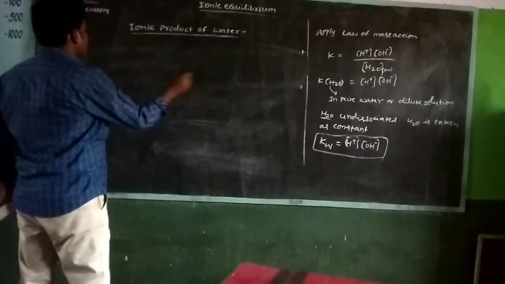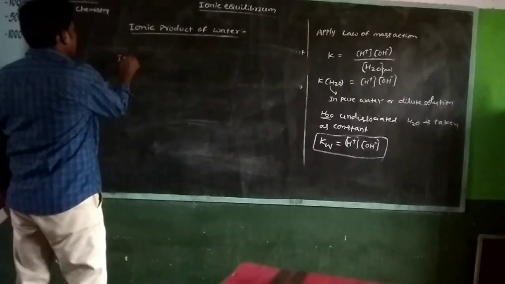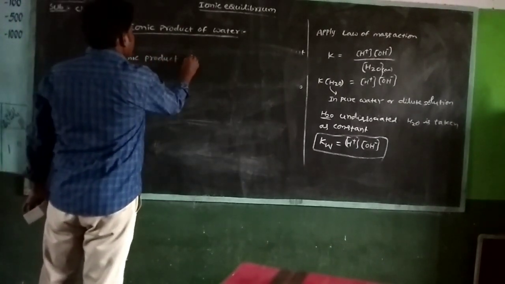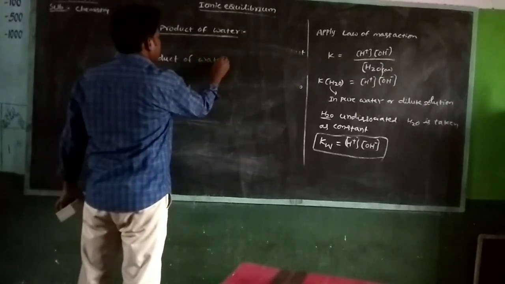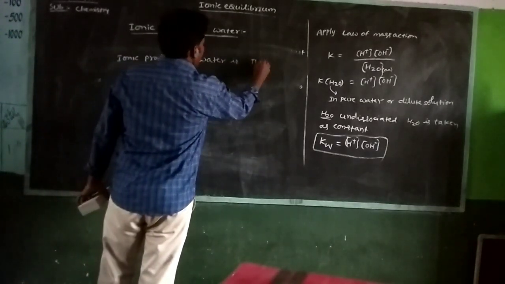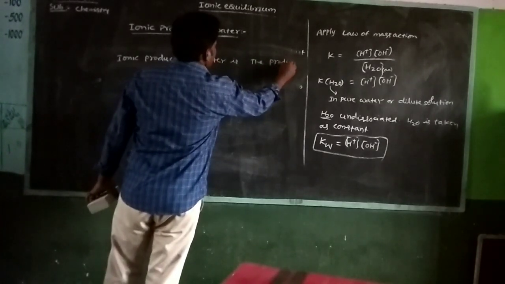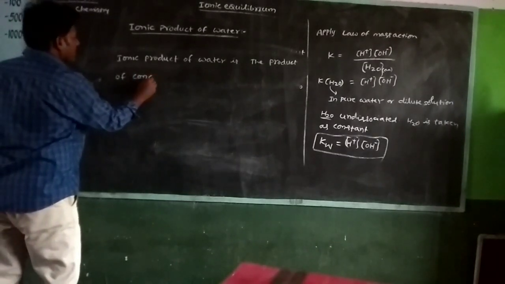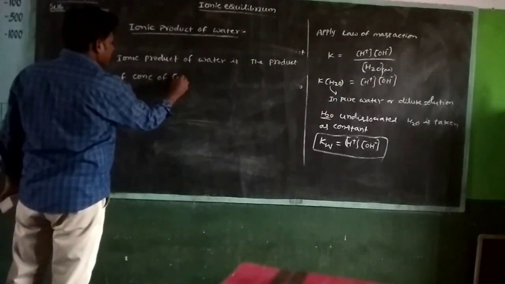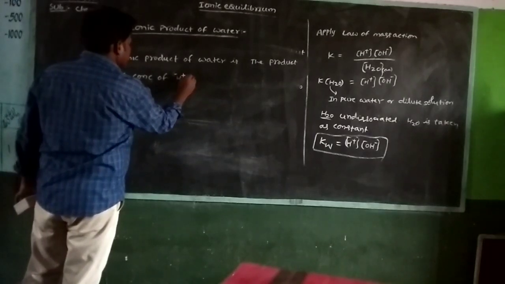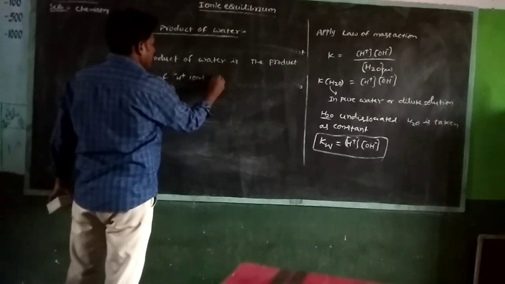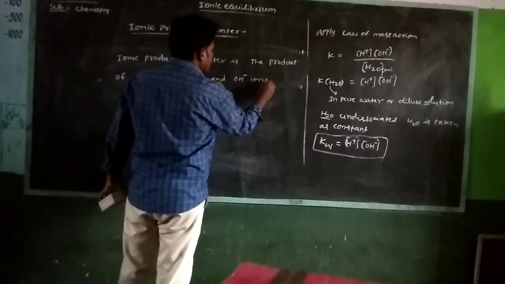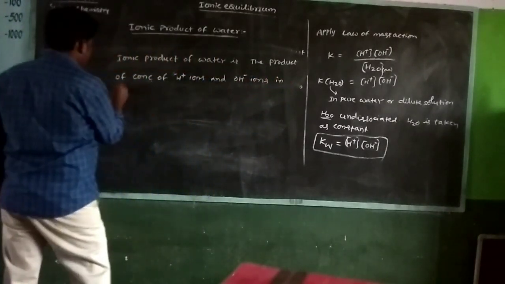Ionic product of water is the product of the concentration of H plus ions and OH minus ions in pure water.